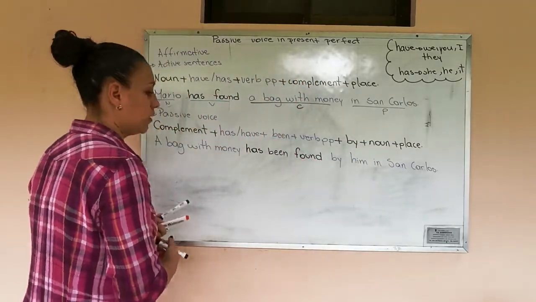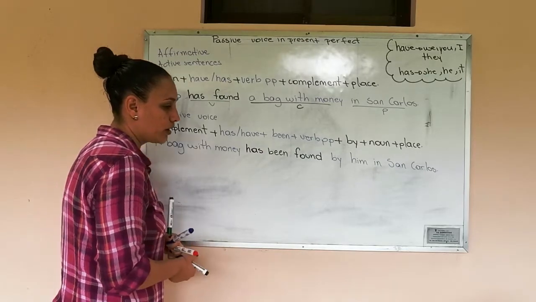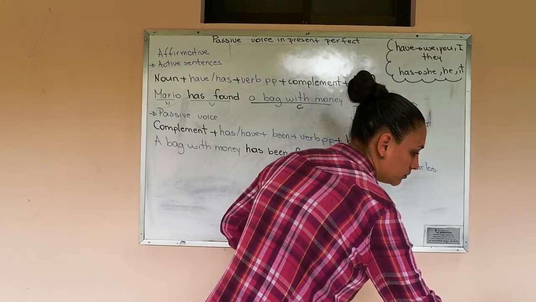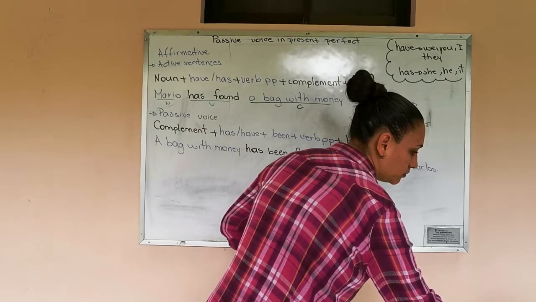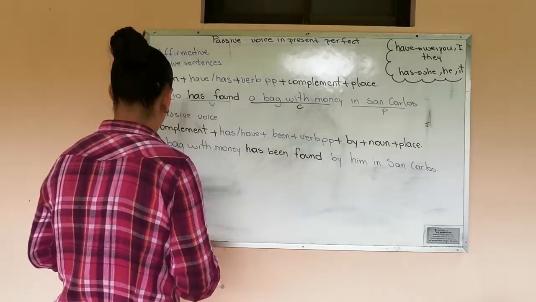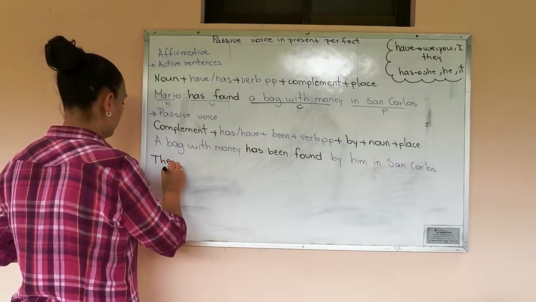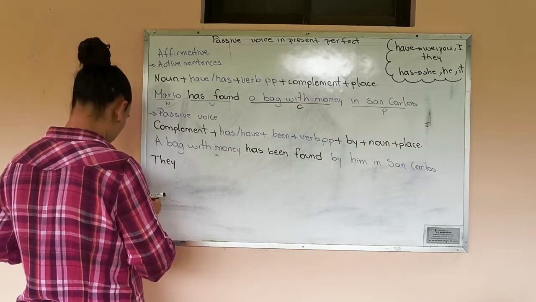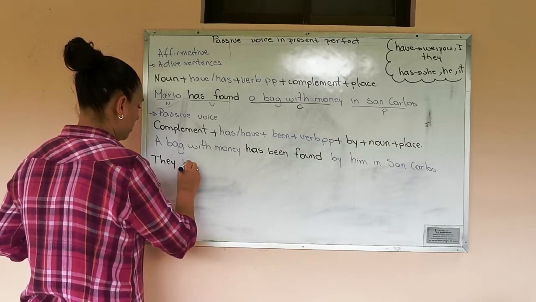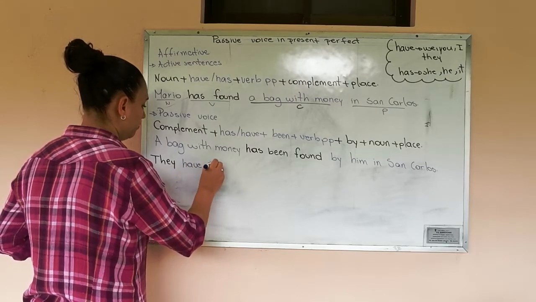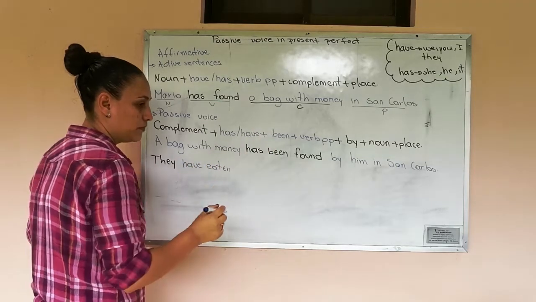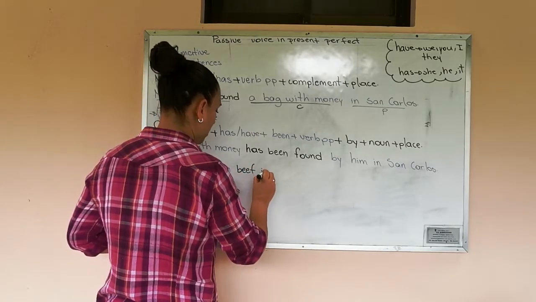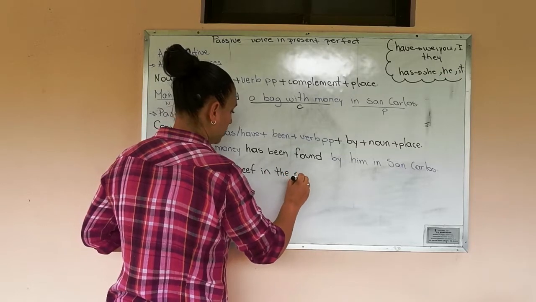We are going to write another example. They have eaten beef in the restaurant.